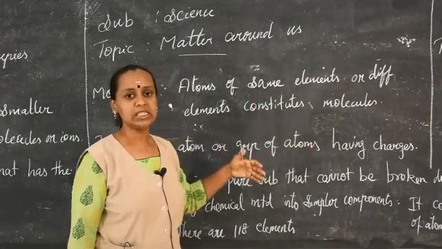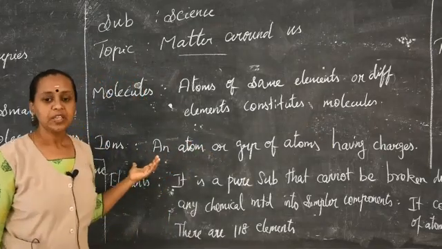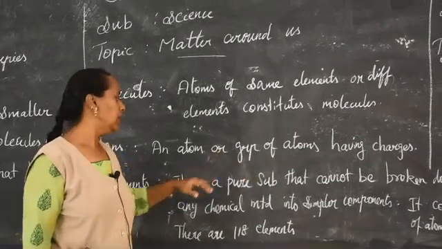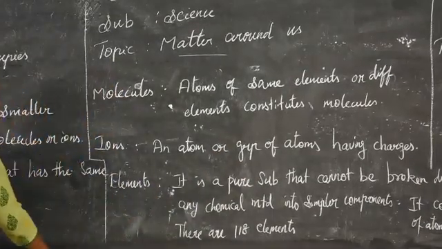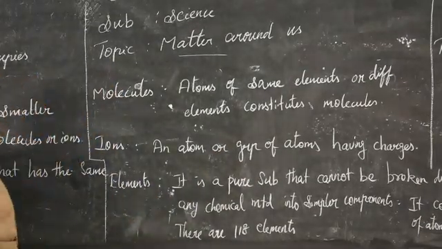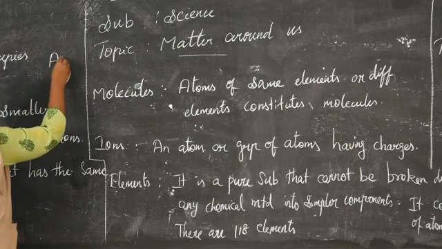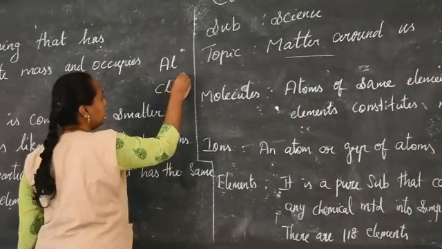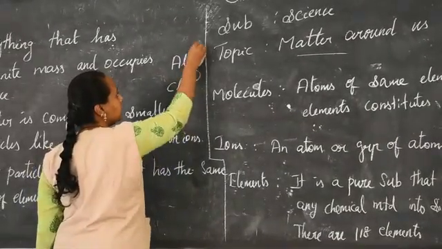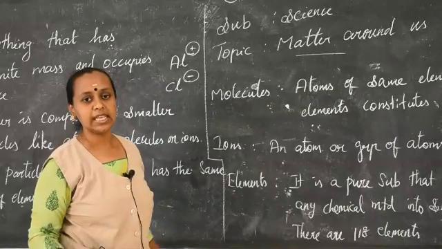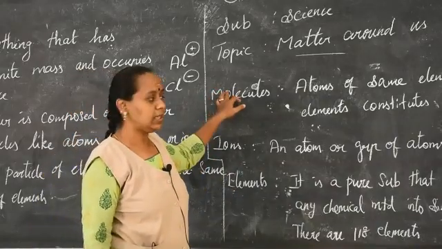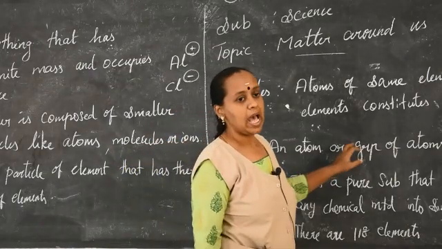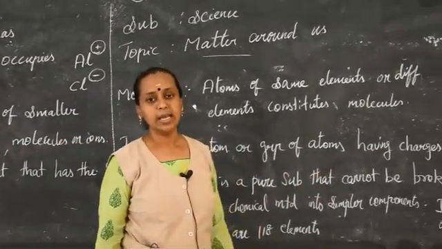The next term is ions. Ions are atoms or groups of atoms having charges. For example, in chemical reactions we can see them written as Al plus or Cl minus. This plus and minus are the charges carried by the atoms, and such atoms are called ions. So an atom or group of atoms having charges is called an ion.